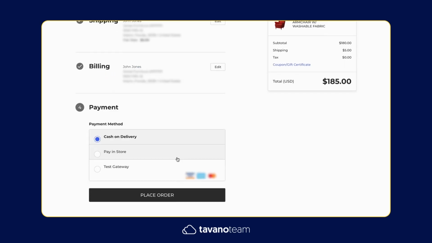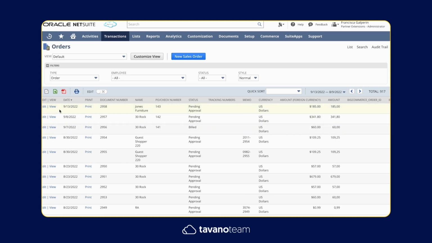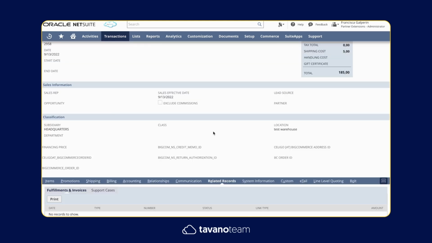Whenever a B2B customer places an order, this order will be submitted in NetSuite under the company, keeping record of the contact who actually placed the order on behalf of the company.